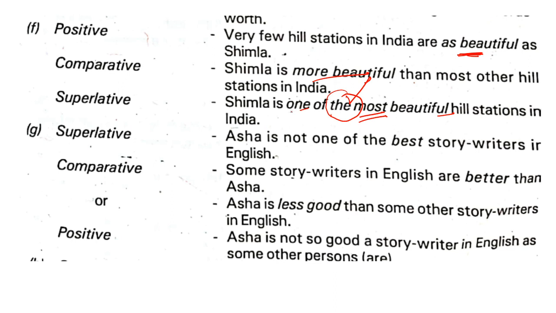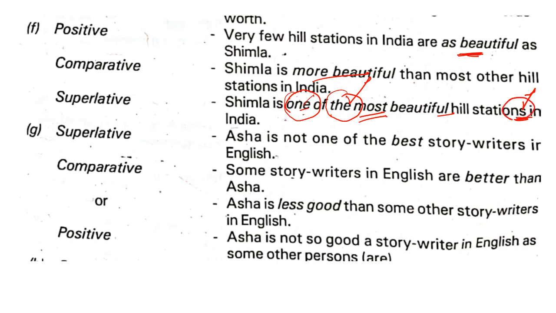One more thing I want to point out over here: when it is Shimla is one of the, जब आप लोग one of the use करोगे ना, तो हमेशा ये जो है noun will be plural. Okay, always. आप लोग को ये समझ में नहीं आया because you will say this teacher is one of the ना, it is one. No, it's one of the most beautiful hill stations, right?